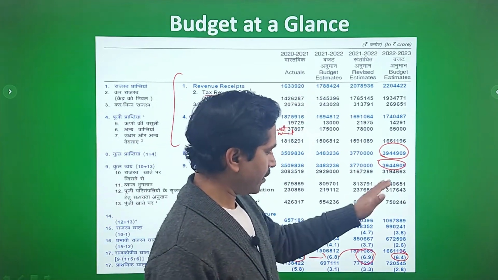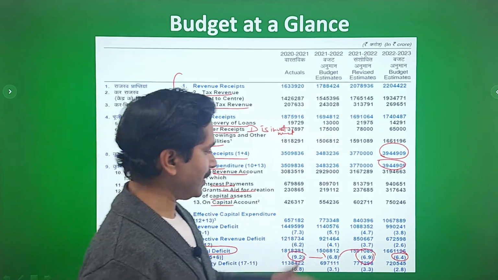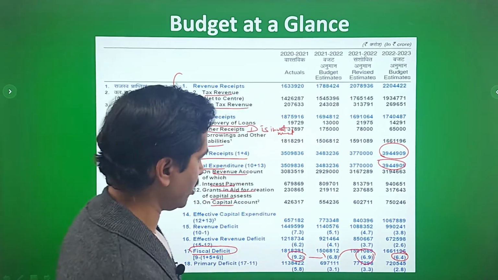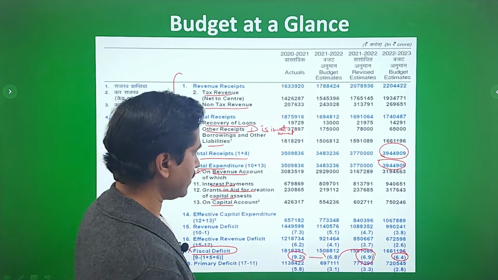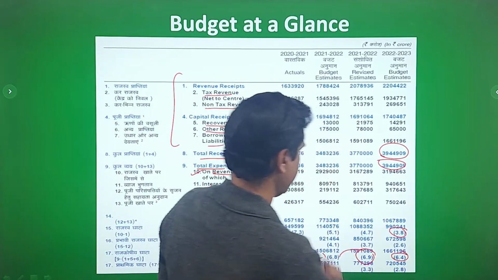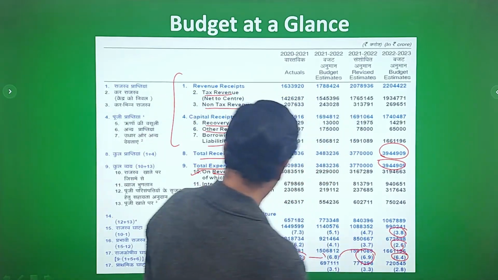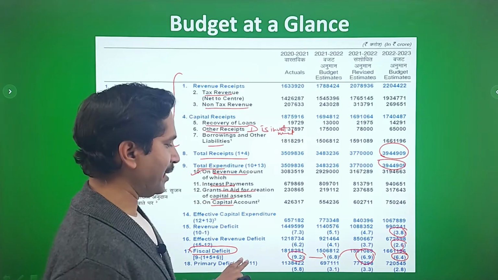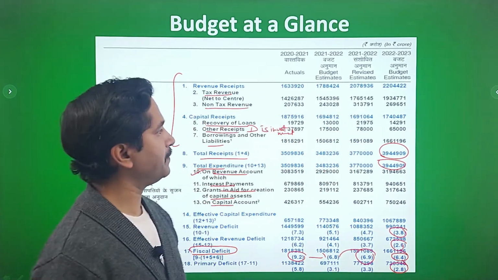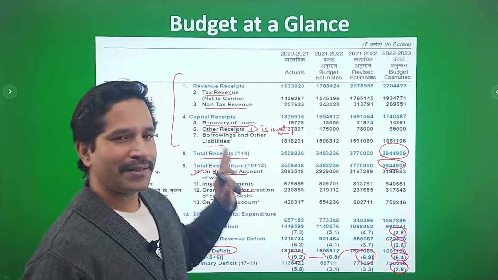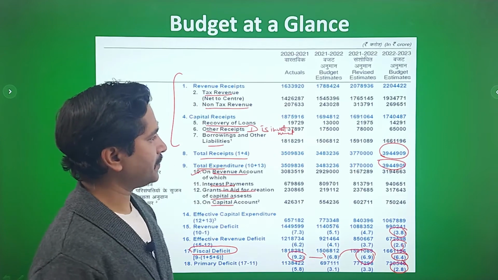So there is slight reduction in the proposed fiscal deficit figure, that is 6.4% of GDP. The revenue deficit of the government is 3.8% of GDP, and effective revenue deficit is 2.6%, and primary deficit, which is fiscal deficit minus interest payments, is 2.8% of GDP. So these are the components, again revenue and capital items.